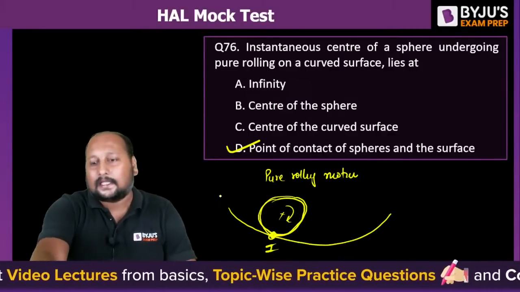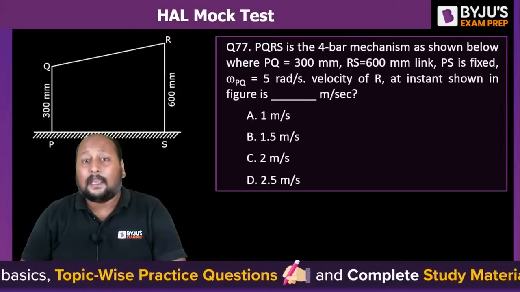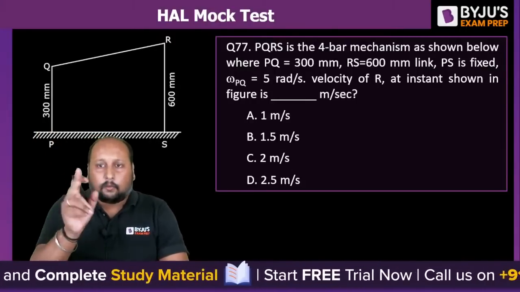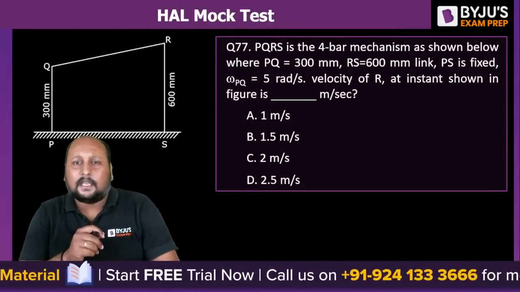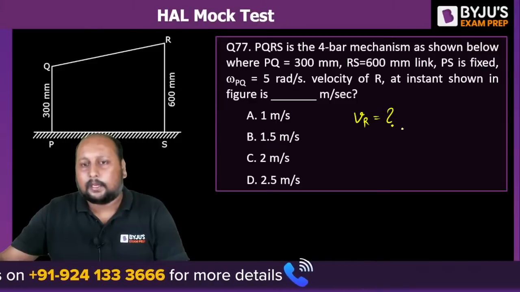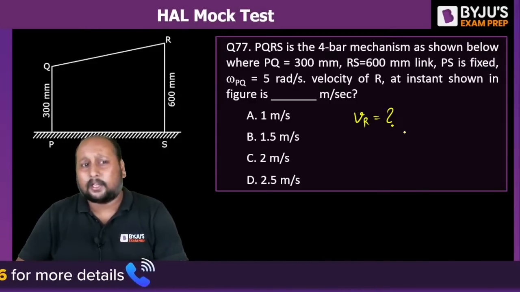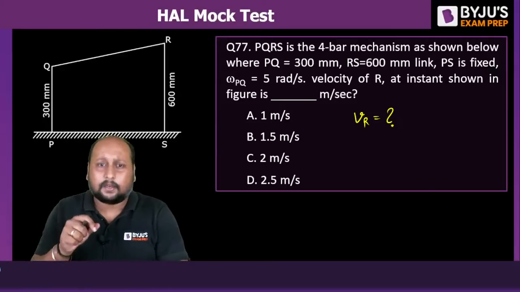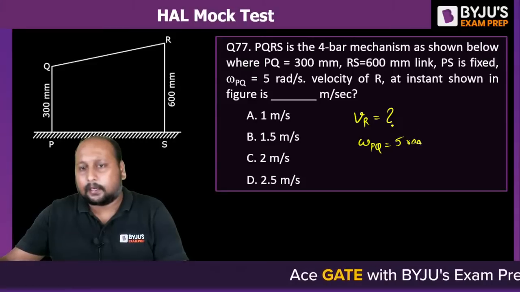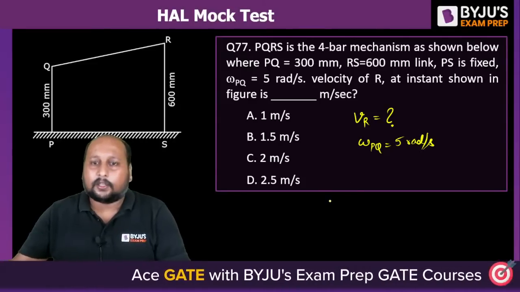Next question, 77. Question number 77. PQRS is a 4-bar mechanism as shown in the figure below. What is the velocity at point R? Quickly. What is the velocity at point R? PQ distance is given, RS distance is given, omega PQ is given. Omega PQ is equal to 5 radian per second. So what will be the velocity at point R?